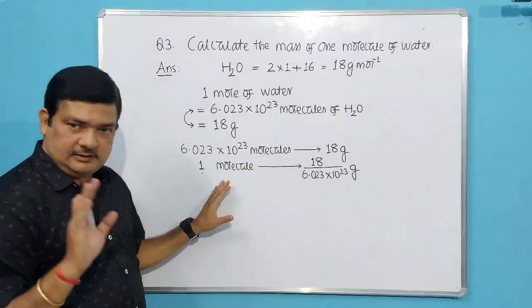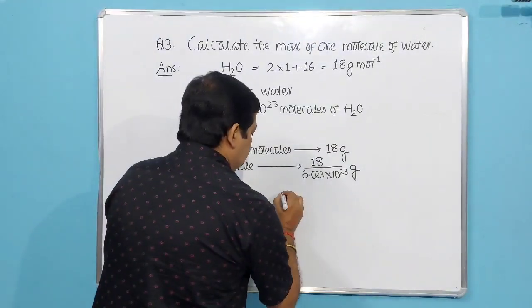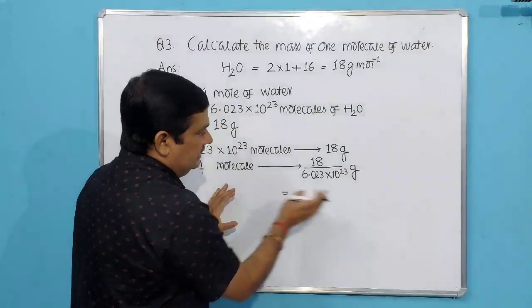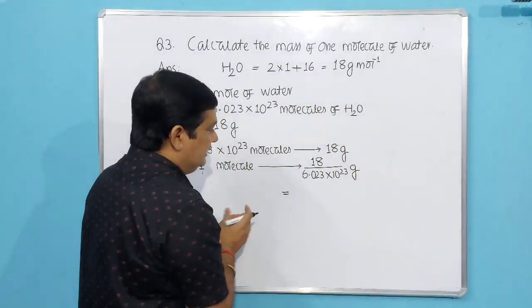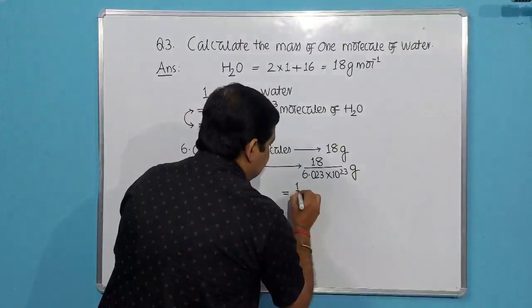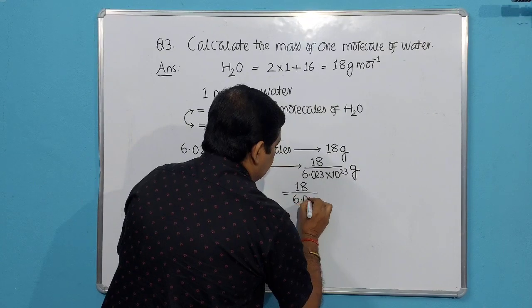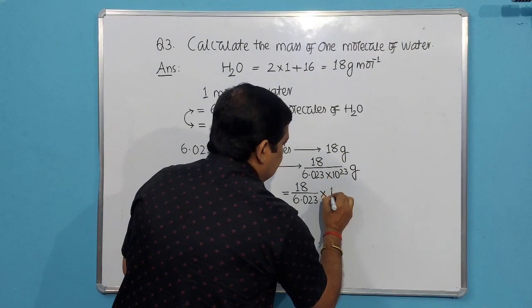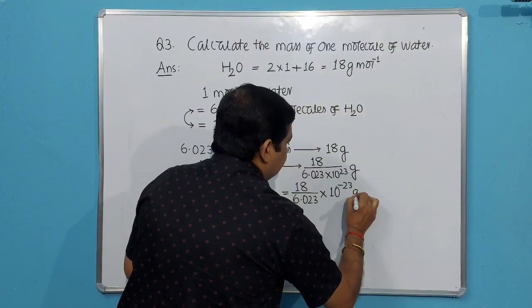Okay. So this is asked. You have to calculate the mass of 1 molecule of water. Let us see what the answer will be. So we have to find 18 by 6.023. When 10 power 23 goes up, it becomes 10 power minus 23. So if we simplify, it will be 18 divided by 6.023 into 10 power minus 23 gram.